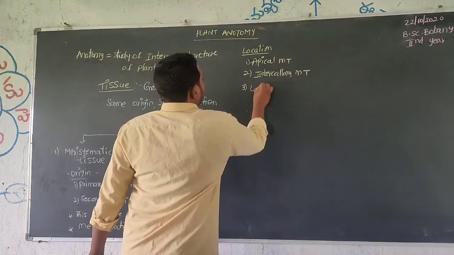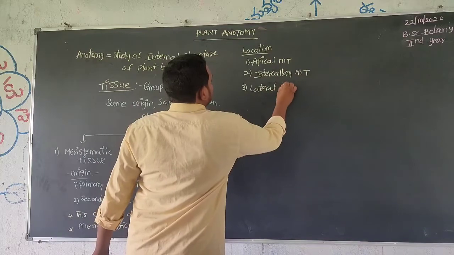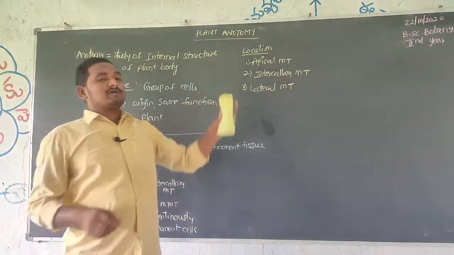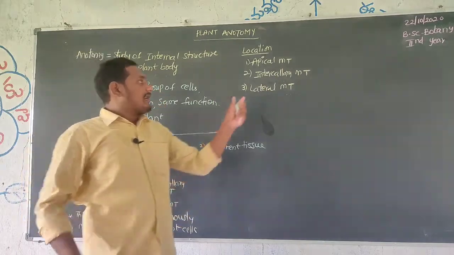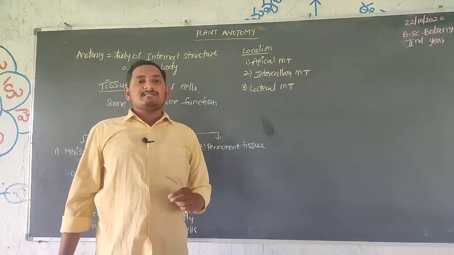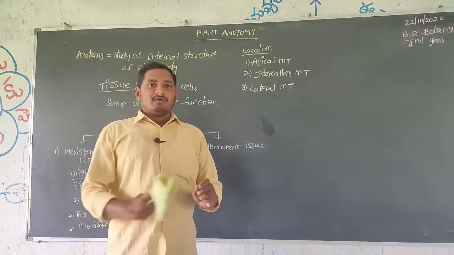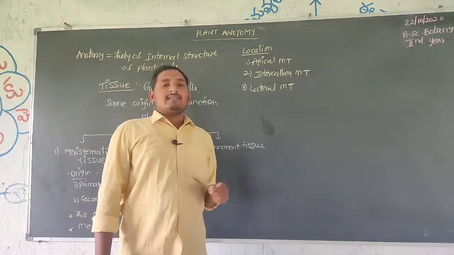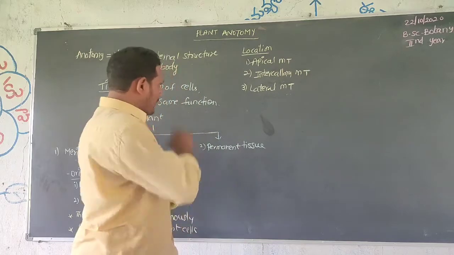Next, lateral meristematic tissue, present at the sides, increases the girth of the plant body.